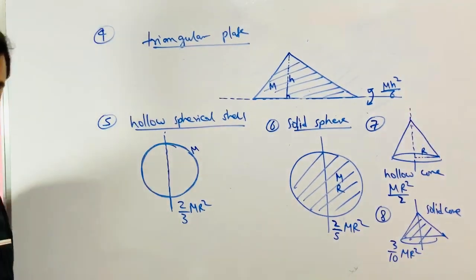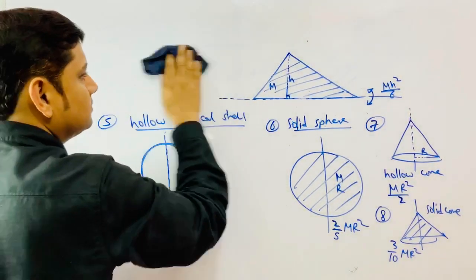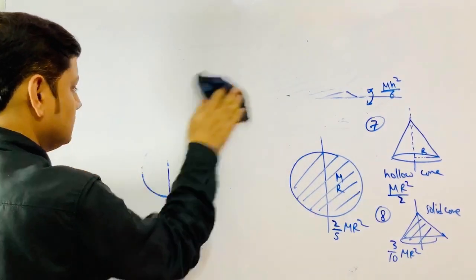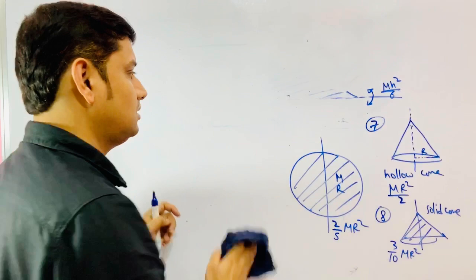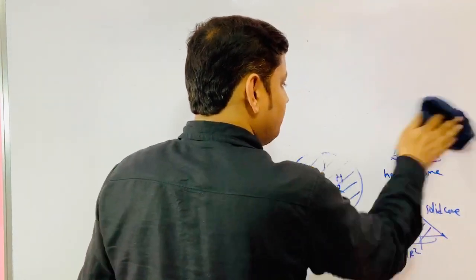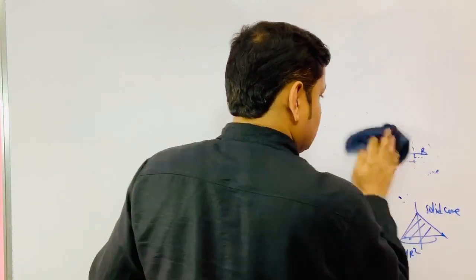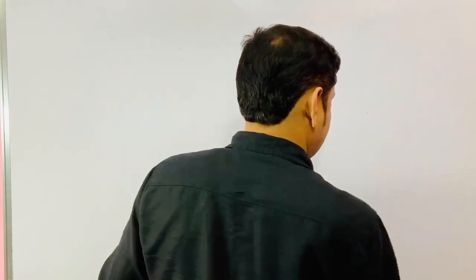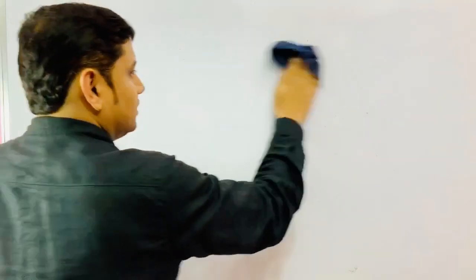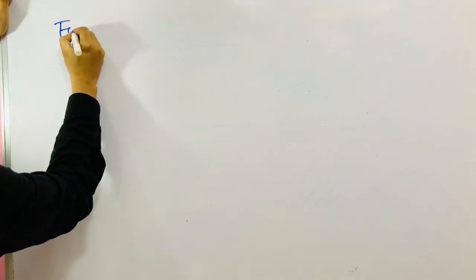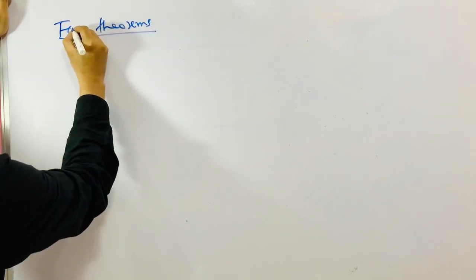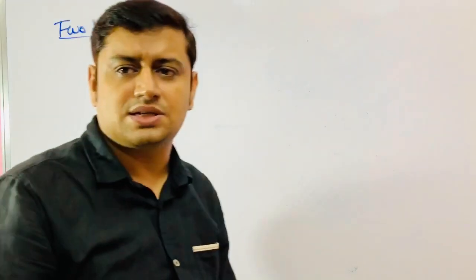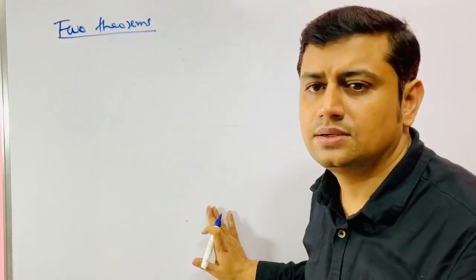So let us see. Assuming that you know these things, these types of formulas are known to you, now we can have two theorems, which help you to calculate moment of inertia if you know these moments of inertia.